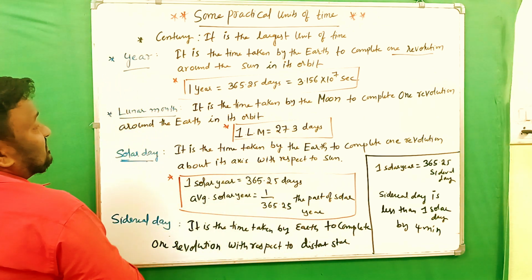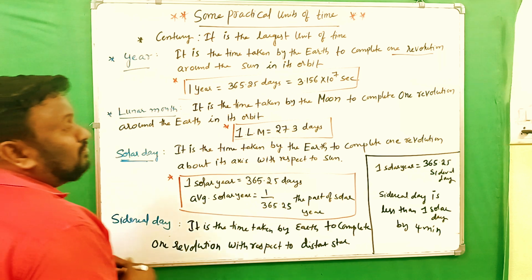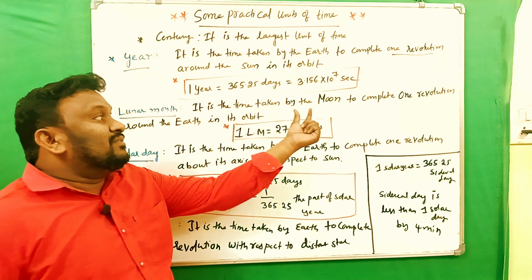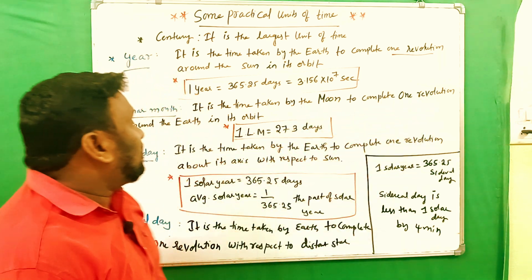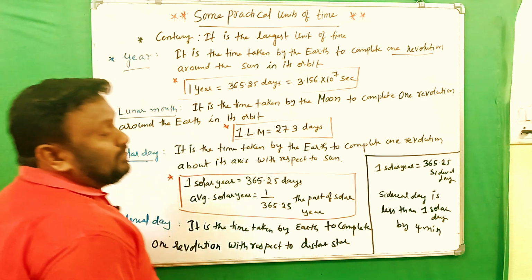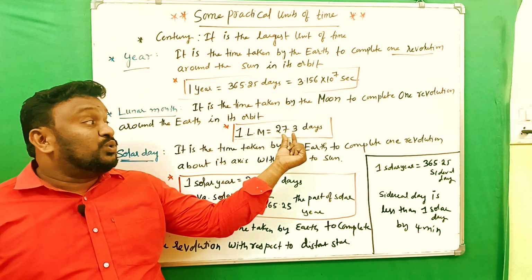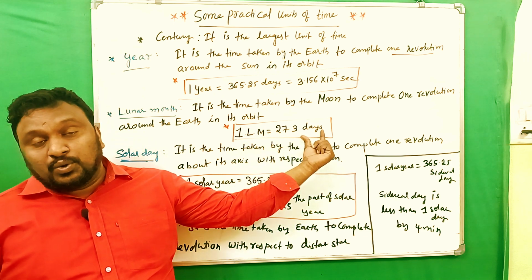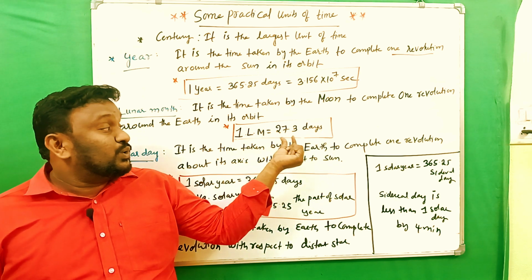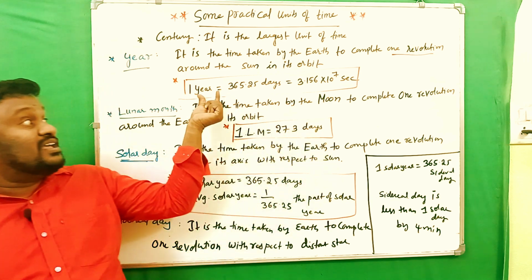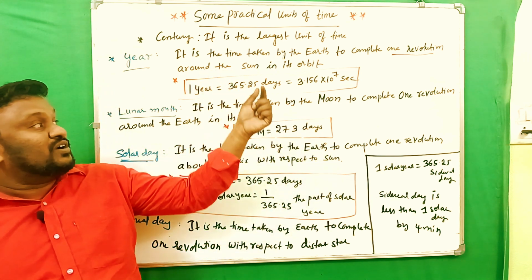Okay, and next thing, lunar month. It is the time taken by the moon to complete one revolution around the earth in its orbit, like LM. So 1 LM is equal to 27.3 days. 1 lunar month is equal to how many days? 27.3 days. Per year, 365.25.